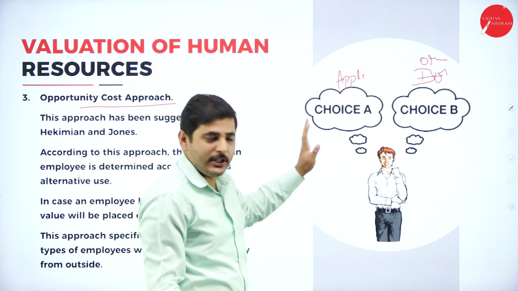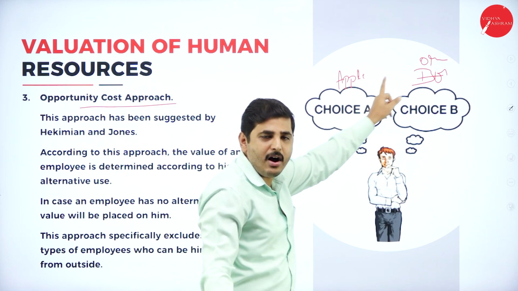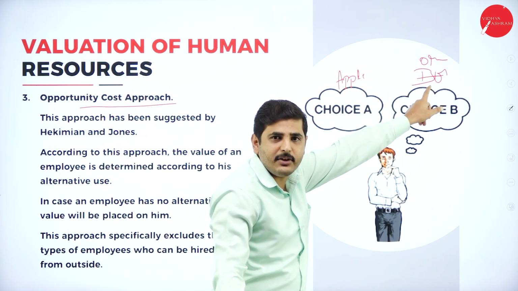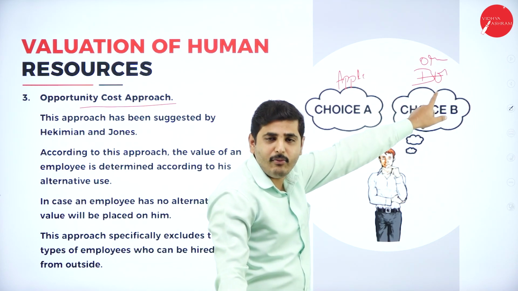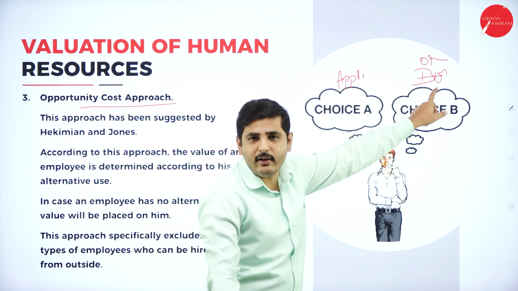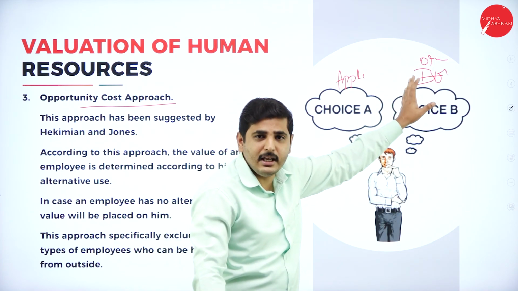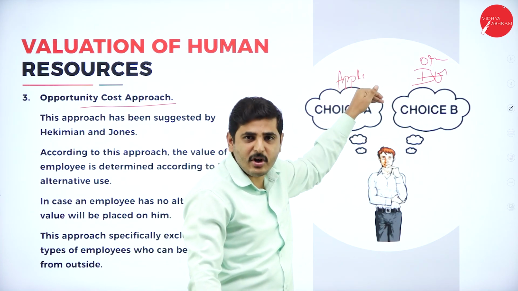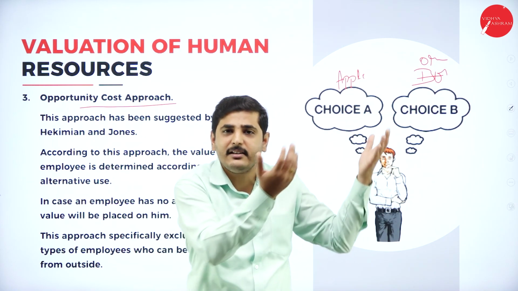What do you mean by opportunity cost? If you want to select this opportunity, what is the cost of this opportunity? Orange is the cost of selecting apple. If you want to select orange, apple is the cost of selecting the orange. This is called opportunity cost. If you want to select one opportunity, you have to sacrifice something in order to get the other thing.